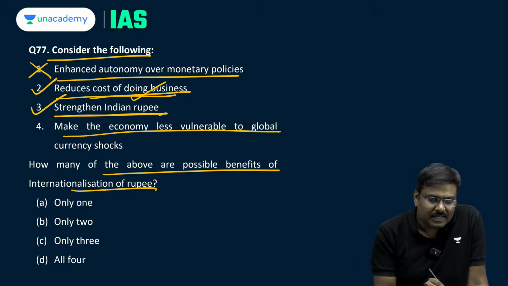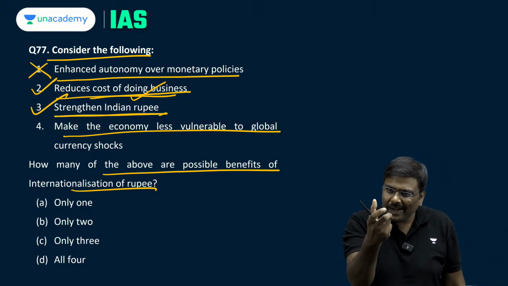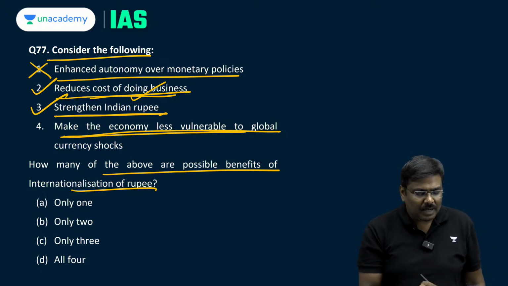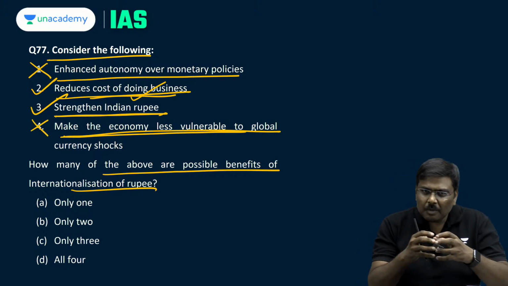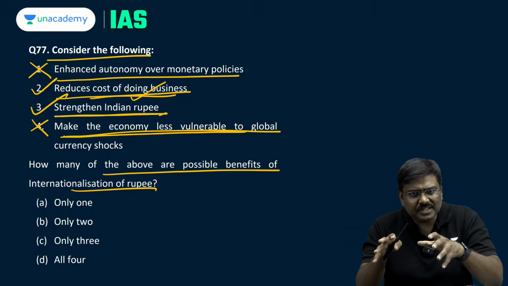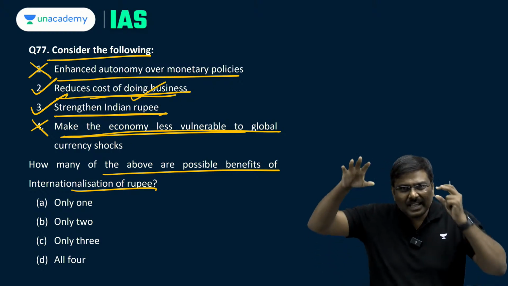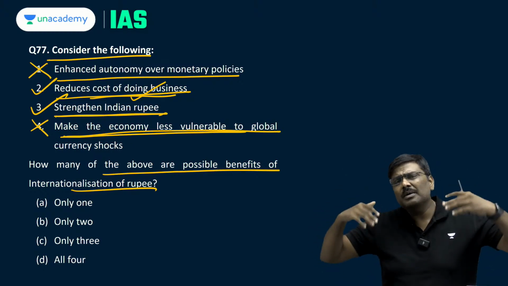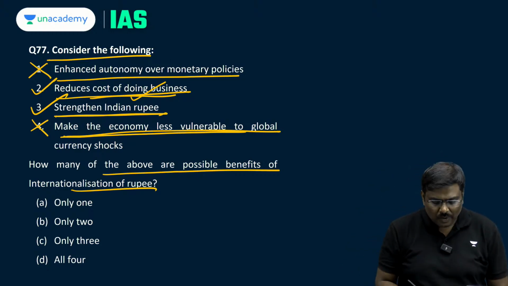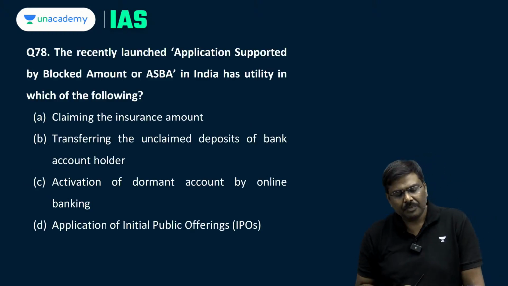Strengthen Indian rupee, yes, demand for the Indian rupee in the international market will increase, Indian rupee will be stronger. Make the economy less vulnerable, no, with opening up of the market, with complete capital account convertibility, etc., the economy becomes more vulnerable. Any small fluctuations, outflow can be much higher, you will be exposed more. So, fourth one is wrong, 2 and 3 are right. Question number 77, option B is the right one.